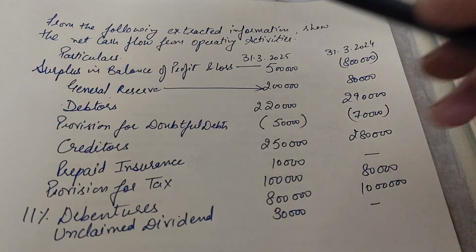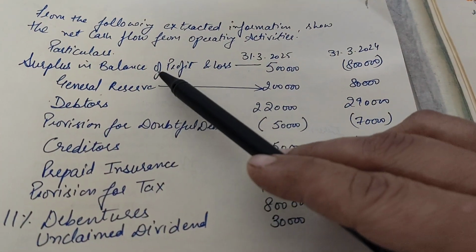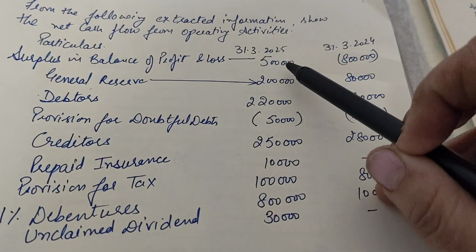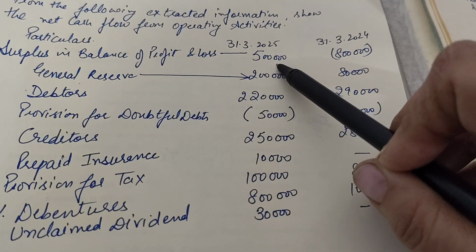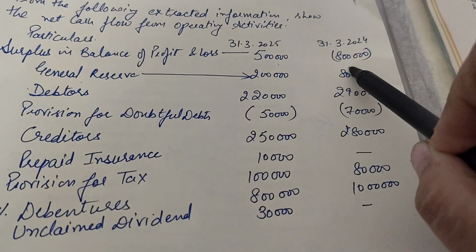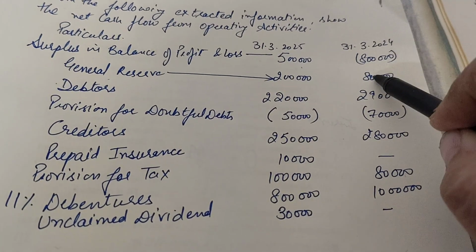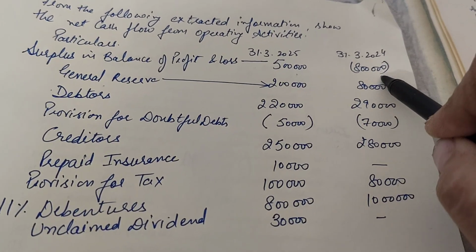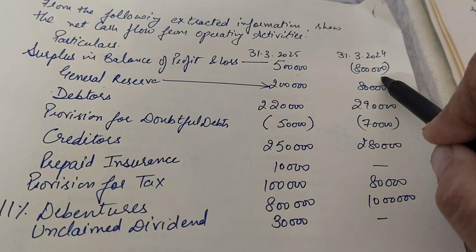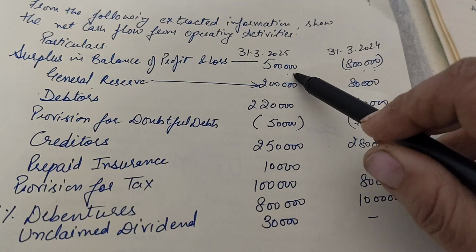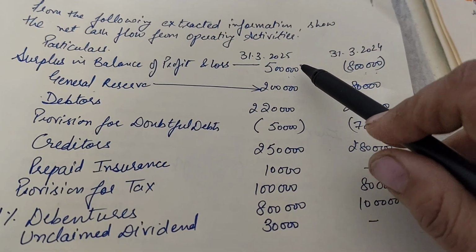First of all, in this given statement, there is a surplus in the profit and loss account, which is given for the current year as rupees 5 lakh. But it has been given that in the last year there was a loss of 8 lakh, because it is given in the bracket, meaning there was a loss. Now that 8 lakh rupees loss has turned into 5 lakh profit.